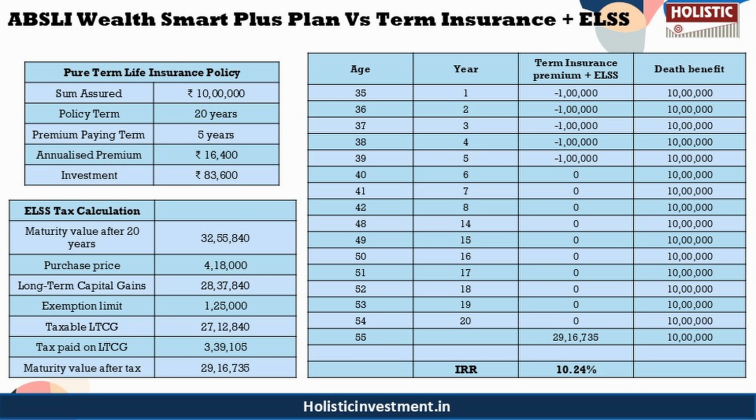We have chosen an ELSS mutual fund, a market-related instrument, as the investment vehicle for a more fair comparison. At the end of 20 years, the fund value is 32.55 lakh. After accounting for capital gains tax, the post-tax value comes to around 29.16 lakh. So the IRR for the combined term insurance policy and ELSS investment is 10.24%, which we have calculated on the post-tax return. If you have any doubts regarding how the ELSS tax is calculated, we have a small tabular column presented on the screen for your easy reference, which you can pause and see.